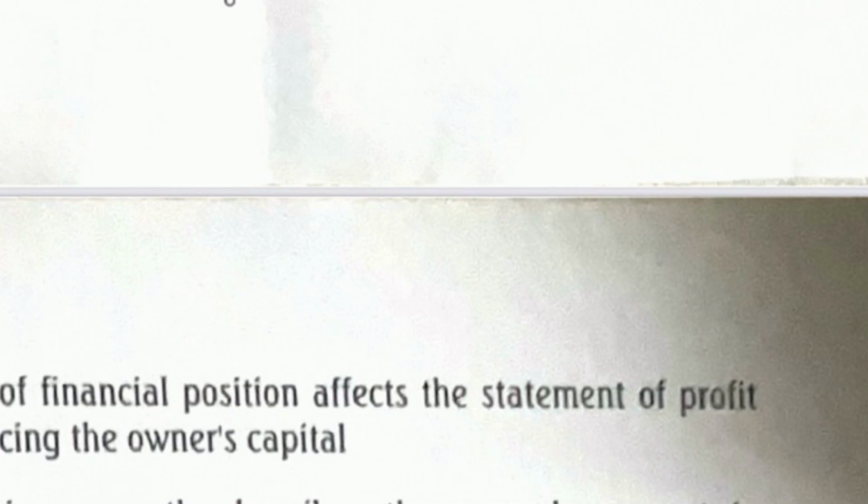He says the statement of financial position affects the statement of profit or loss by reducing the. You see, this one is talking about reducing. This one is talking about adding. This one is saying by either adding to or reducing. So this is correct. As I told us before, for multiple choice questions, the difference might just be one word. It's just one word that will make the whole lot of difference. So the statement of profit or loss affects the statement of financial position by either adding to it, if it's retained profit, or reducing the owner's capital if it is a loss. So that is the correct answer.